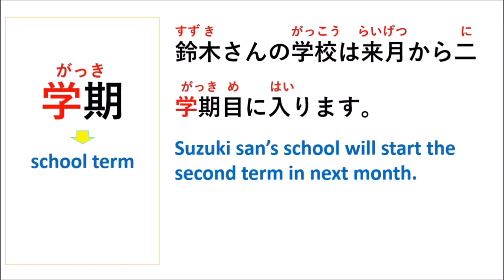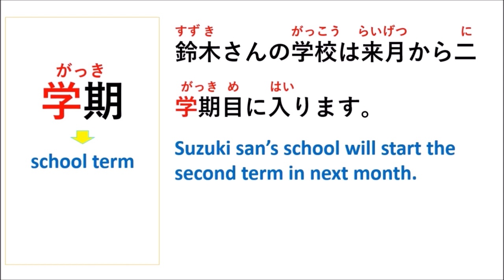In here we have ni gakki, right? If just gakki, it means the school term, but if we want to say the second term of the school, we can say ni gakki me. Me means the number, right? For example, 1番目、2番目, right? This means the ordinal number. So when you put 2学期目, it means the second term.